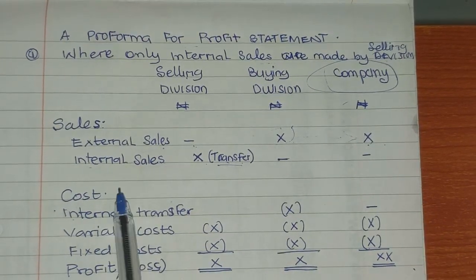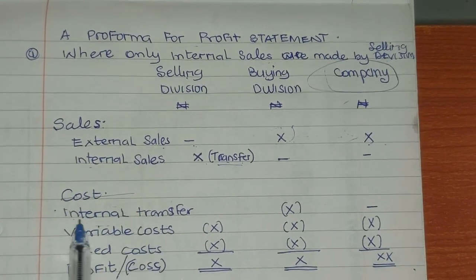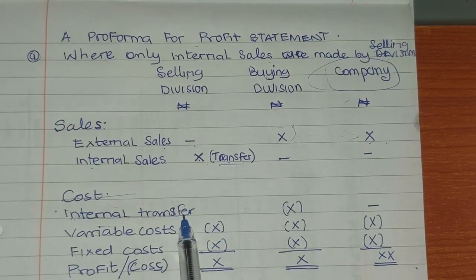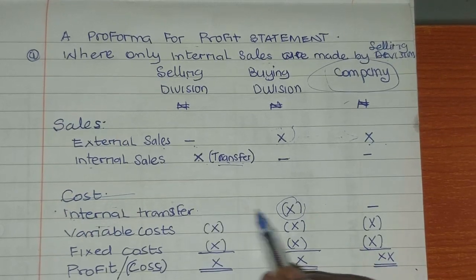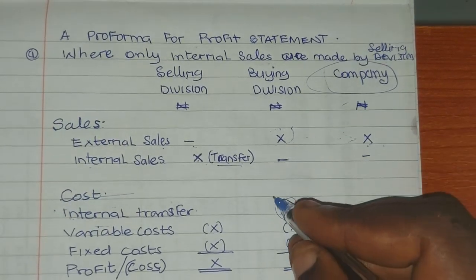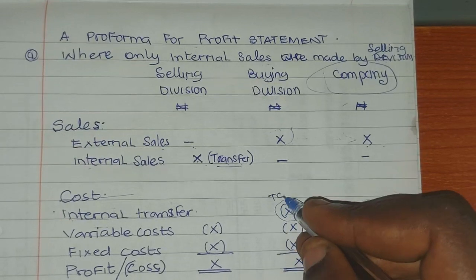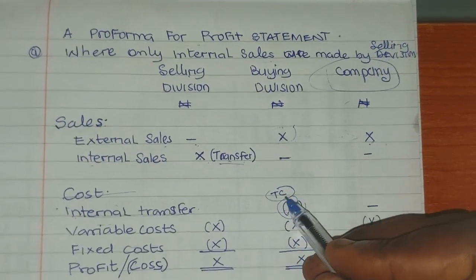Now, costs. Of course, we have the transfer cost. Transfer price to the buying division is known as transfer cost. Don't forget, this is not total cost.